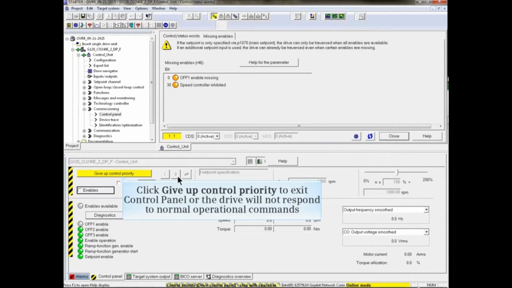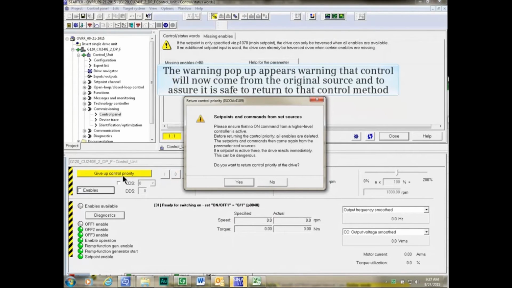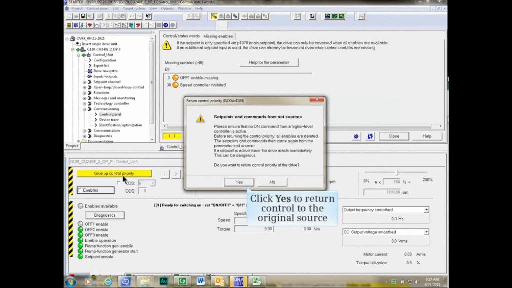To exit Control Panel, you must first give up control priority or the drive will not respond to normal operational commands. Click the Give Up Control Priority button. The warning pop-up appears warning that control will now come from the original source and to assure it is safe to return to that control method. Click Yes to return control to the original source.